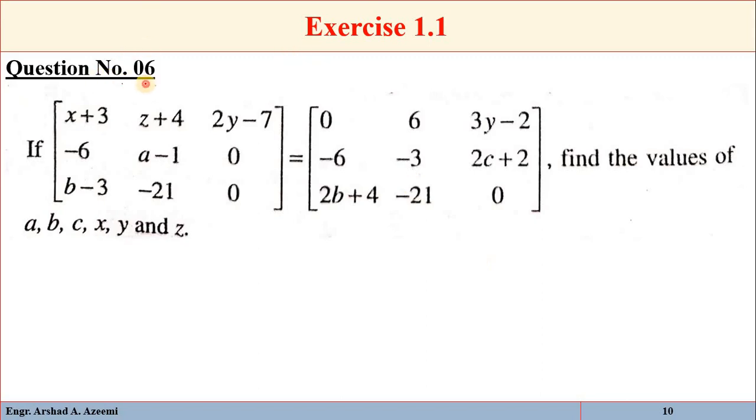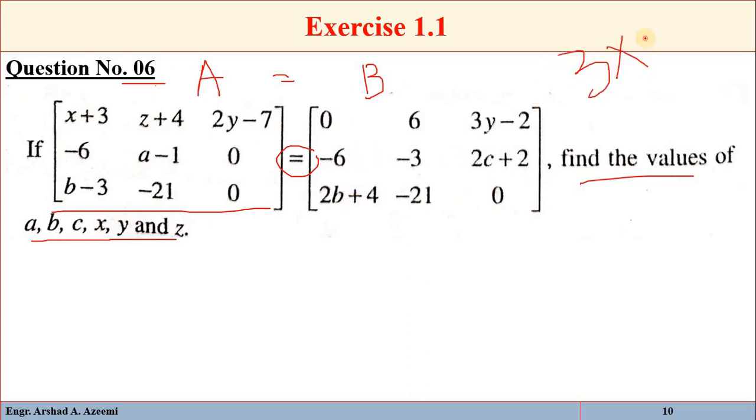Question number 6. Here you can see that this is one matrix, for example matrix A, which is equal to matrix B. You can see the equality sign. Then find the values of a, b, c, x, y and z. Again, the order is the same. We have 3 rows and 3 columns here, and again 3 rows and 3 columns there. So both the matrices are 3 by 3. Now the condition given is that both the matrices are equal. So if the matrices are equal, then the corresponding elements will also be equal.